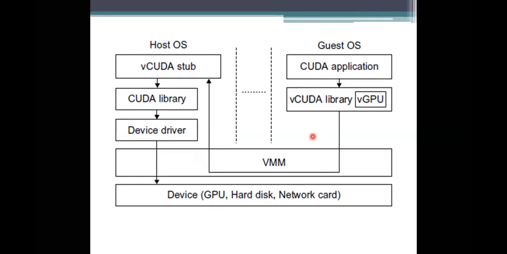It also implements three user space components: the vCUDA library, a virtual GPU in the guest operating system, and the vCUDA stub in the host operating system. The virtual GPU acts as a client, and the vCUDA stub acts as a server. The vCUDA library resides in the guest operating system and is the substitution of the CUDA library.